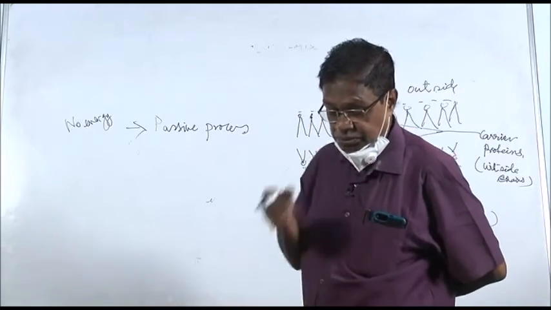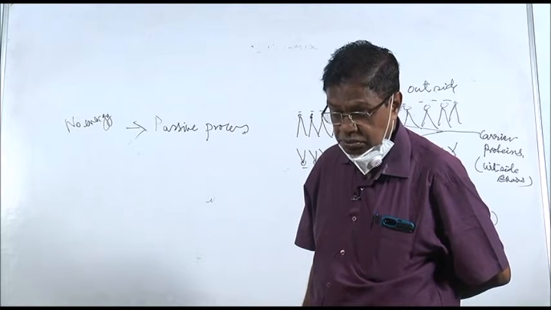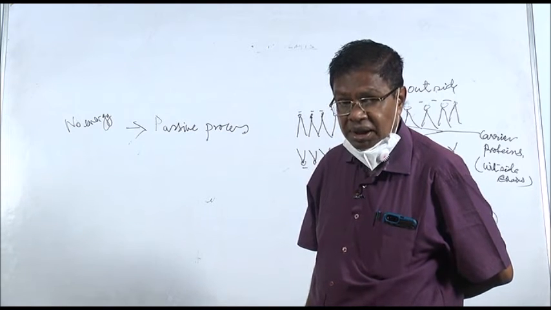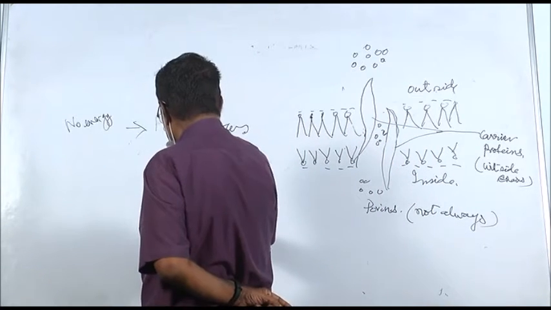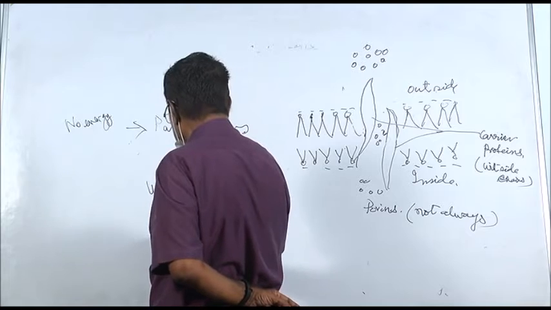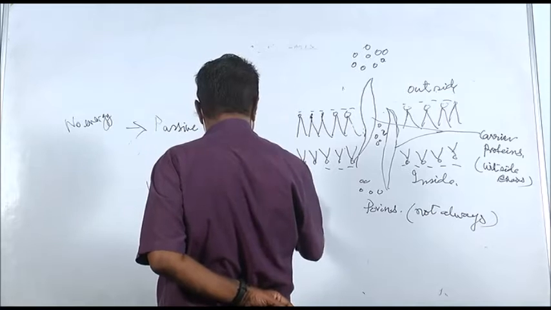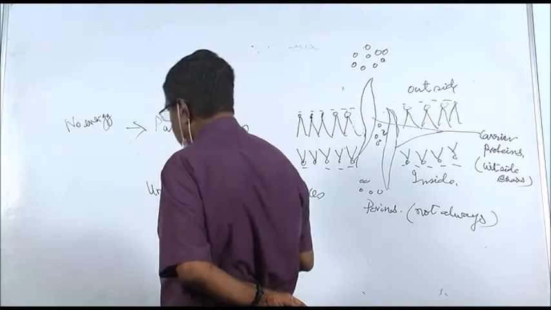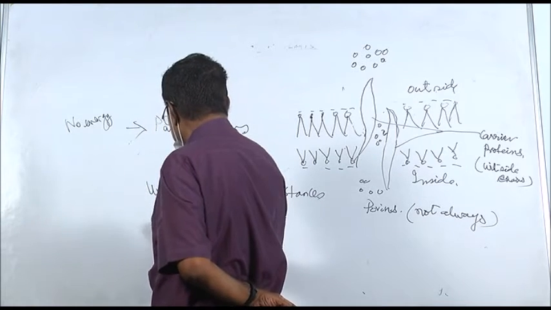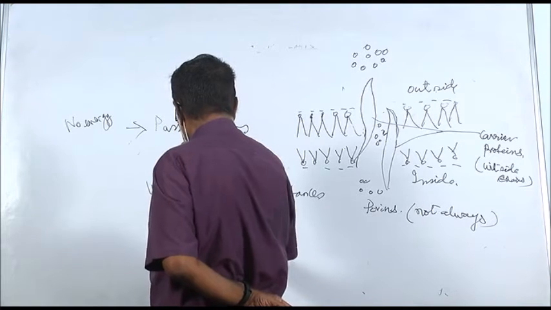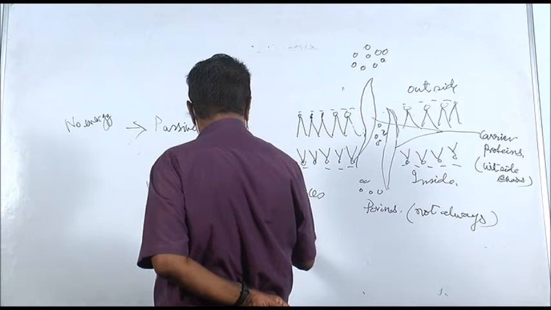Now this movement of ions is divided into uniport, that is single substance through the pores, and then symport, two substances at the same time.